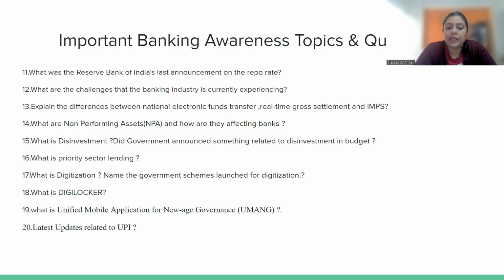What is Unified Mobile Application for New Age Governance? Basically एक प्लेटफॉर्म है जहां पर आपको सारी गवर्नमेंट की जो सर्विसेज हैं वो एक ही प्लेटफॉर्म में मिलती हैं, whether the central government or the state government. So you should know what it is and how it works. Subjects related to UPI. Now there are many developments happening in UPI. You should know what UPI is, how it works, and the latest updates in UPI.